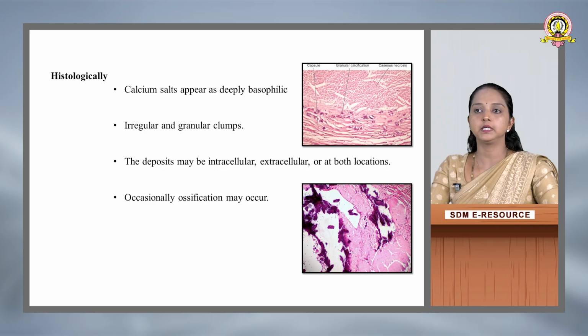The deposit may be intracellular, extracellular, or at both locations. So there is deposition of calcium salts either inside the cells or outside the cells, or you may also see it in both locations. Occasionally, ossification may occur. Ossification is nothing but formation of new bone. So occasionally you can also see ossification, which is unusual.